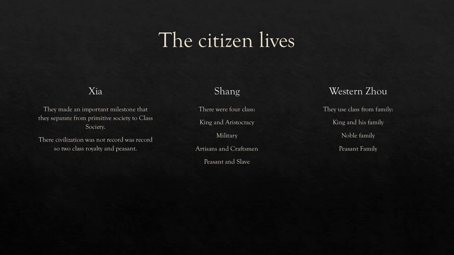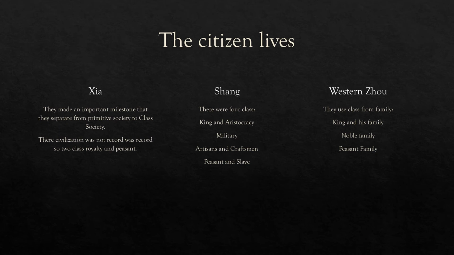Members of the aristocracy were the most respected of the social classes and were responsible for governing small areas of the dynasty. The next social class was the military, both infantry and chariot workers. The Shang middle class were the artisans and craftsmen who mainly worked with bronze. The poor class was the peasants, who were mostly farmers. Scholars believe they functioned as slaves.